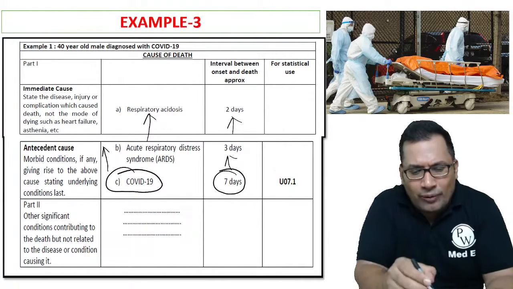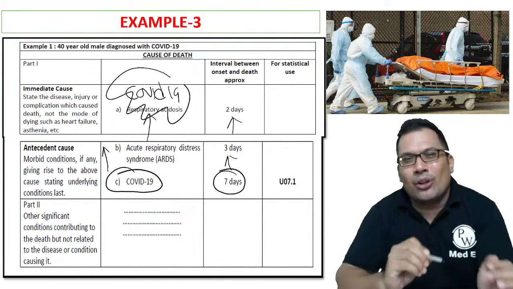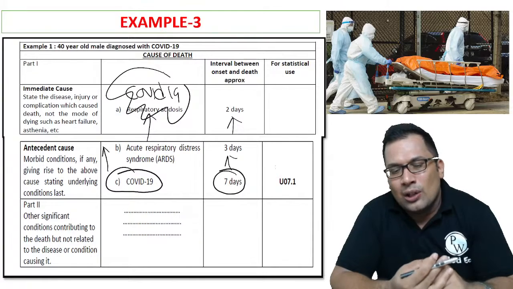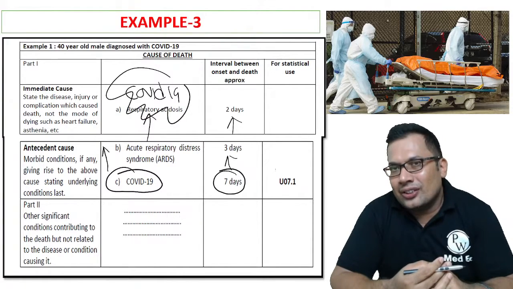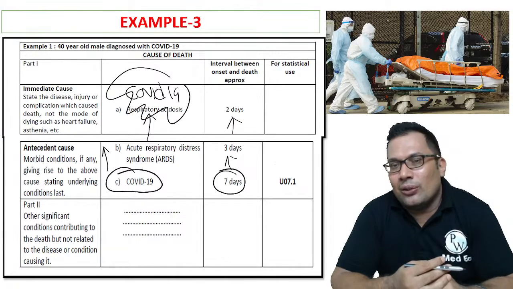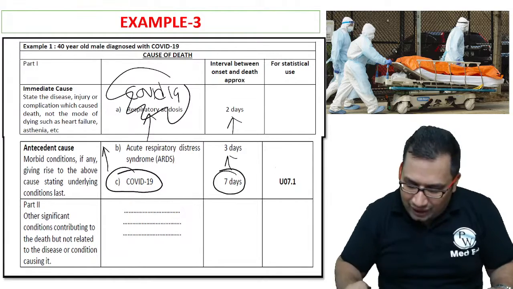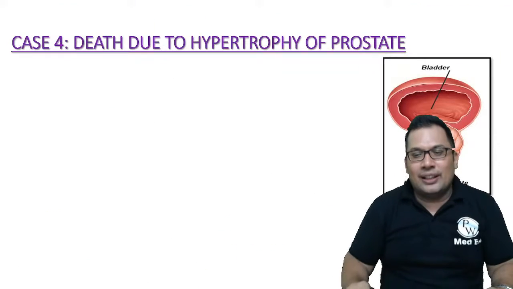If you write COVID-19 here, it will become a wrong certificate. Wrong certificate. How can COVID-19 be caused by ARDS? How can ARDS be caused by respiratory acidosis? So this is what you need to write. You need to think logically while writing the certificate. Let's see one more example.